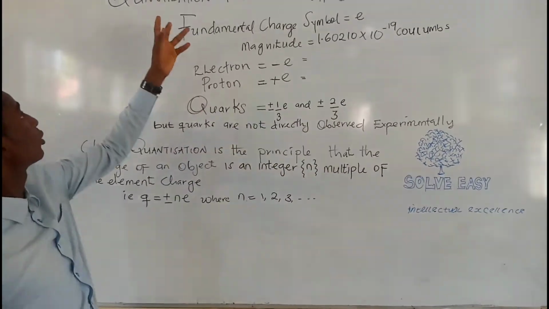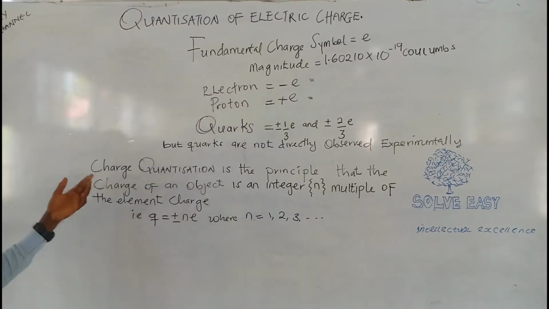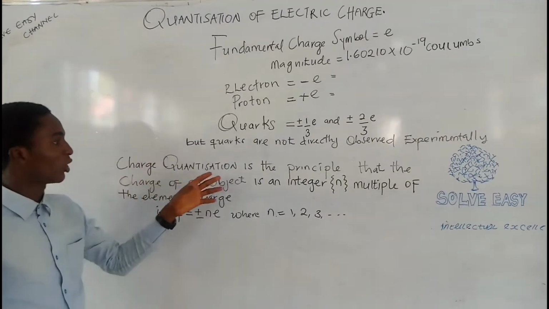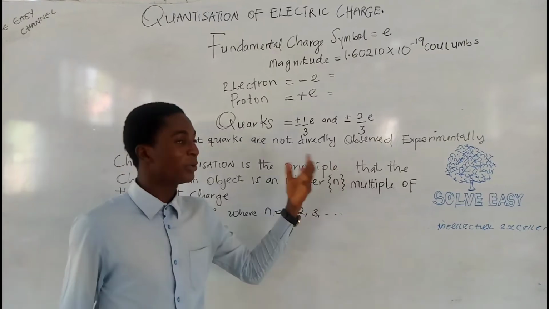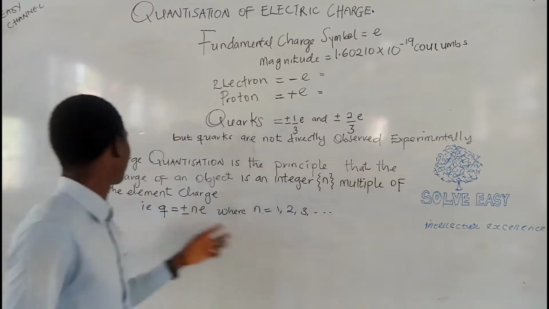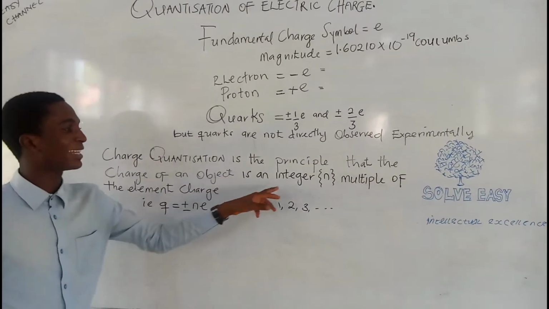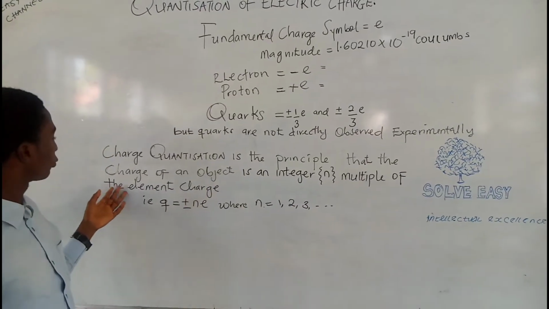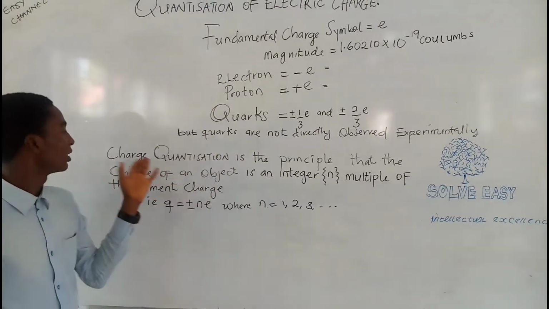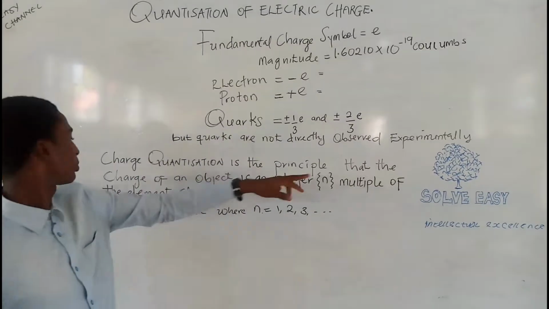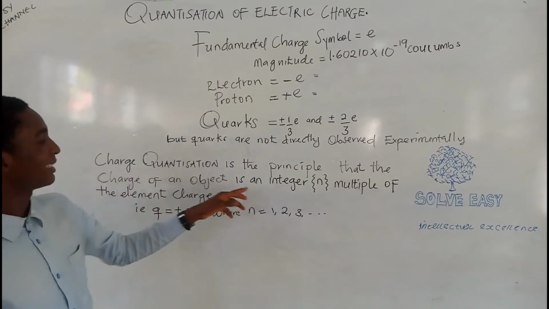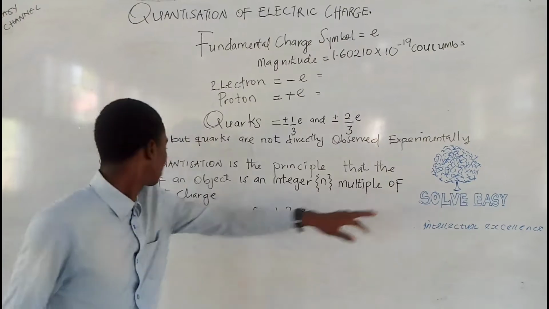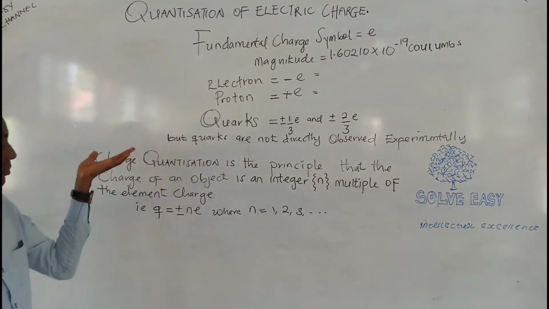Now, for the definition of quantization: charge quantization is the principle that the charge of an object is an integer n multiple of the elementary charge.